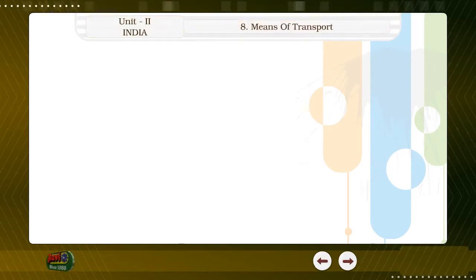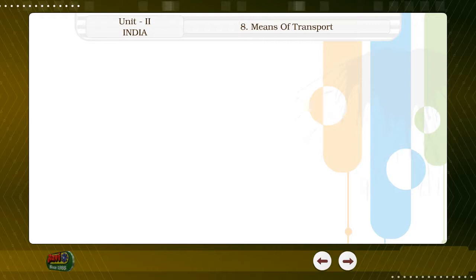Means of transport. We travel from place to place. We also send our goods to other places. To travel or send goods, we need buses, lorries, etc. The means which carry people or goods from one place to another place are called means of transport.